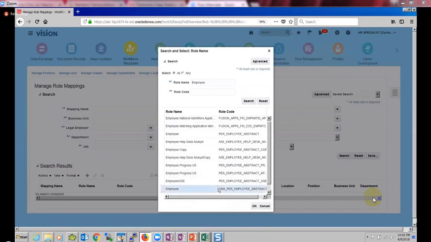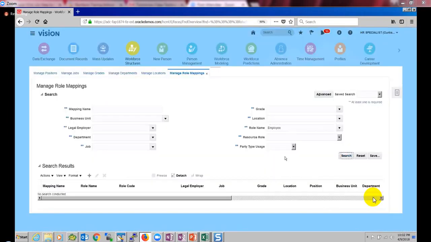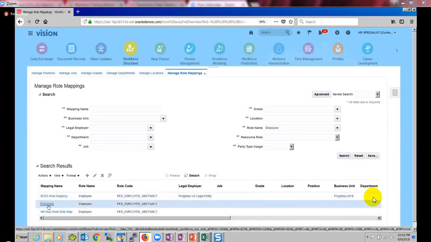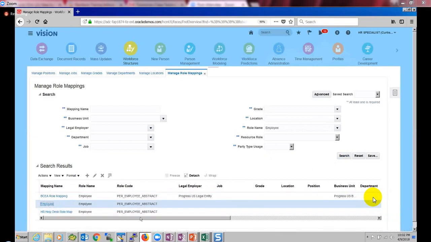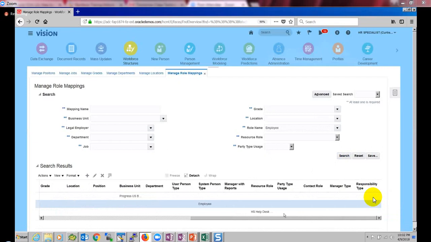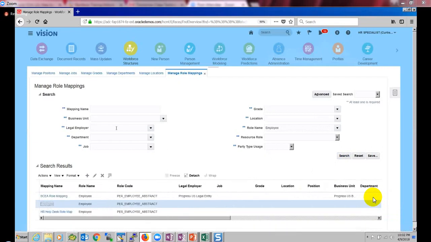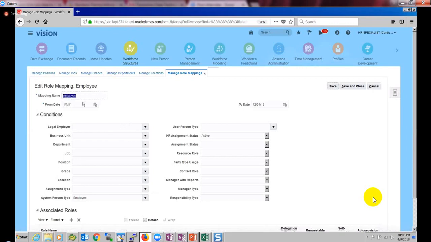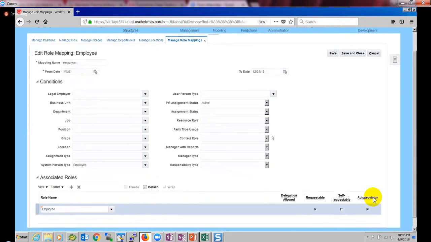I'm going to search the role name. I'm doing a search here. See that there is an employee role mapping, with the mapping name as employee for the employee role, already created. If I open this one, it is already saying that if anyone whose status is active, then assign this role.